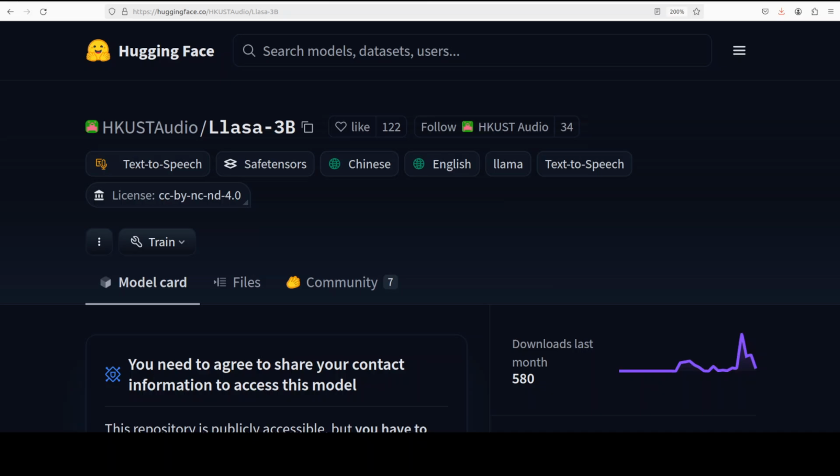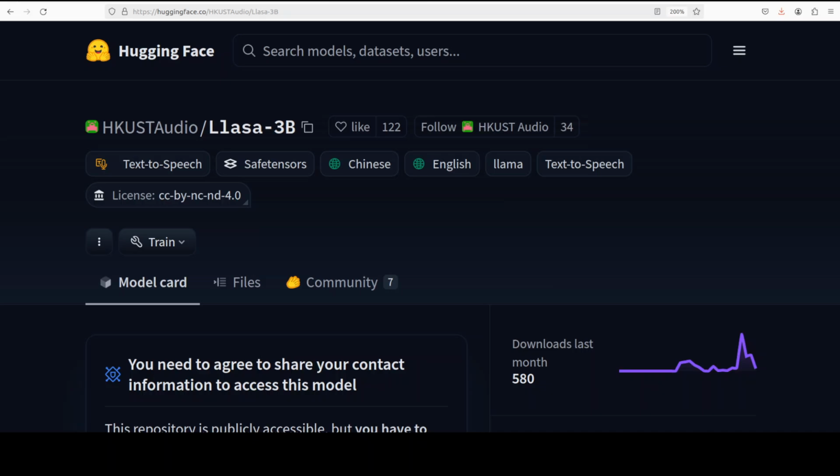This model is based on a research called Llasa. Llasa stands for something like scaling train time and test time compute for LLaMA based speech synthesis. In simple words, what it means is that this TTS model extends the text based LLaMA model by incorporating speech tokens from Xcodec 2. Xcodec 2 is basically the secret sauce behind this model.